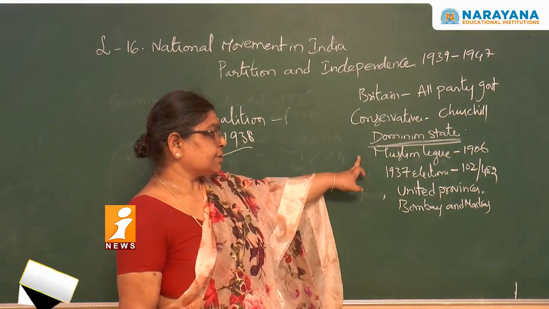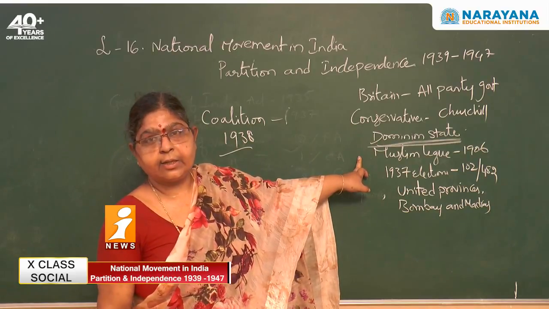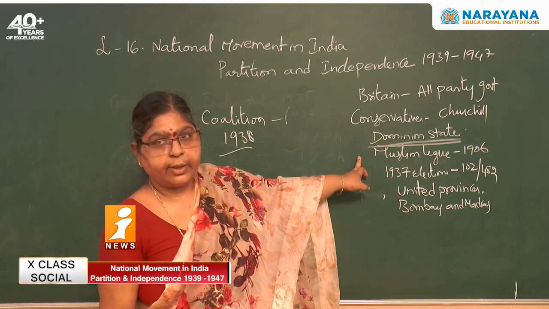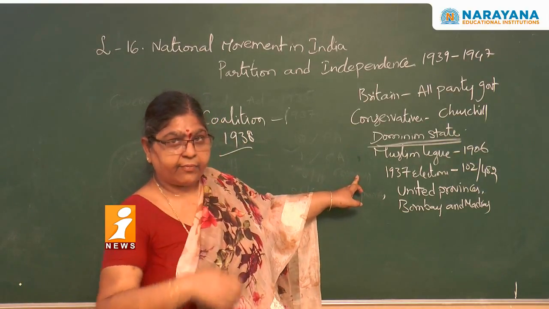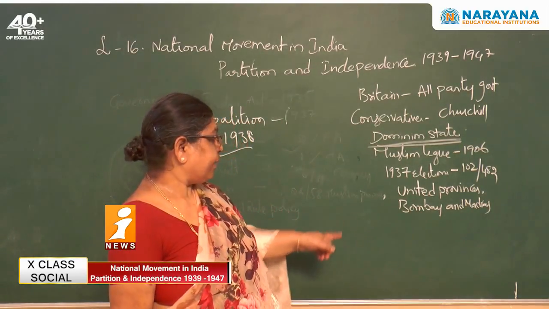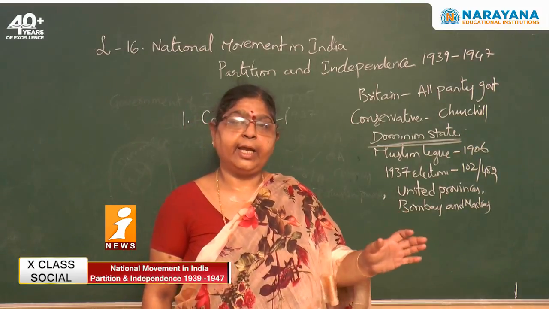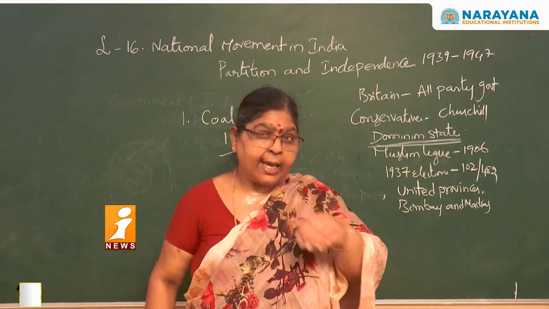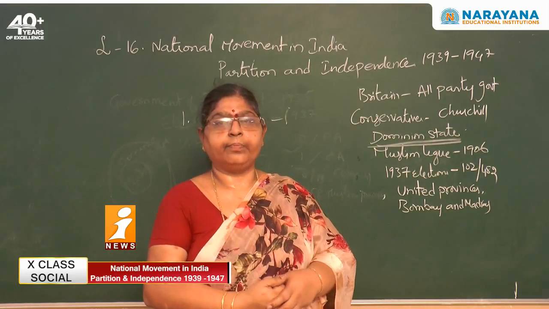And the second thing is, the Muslim League was formed in the year 1906, representing the interest of the rich landlords of the United Provinces. And even in the year 1937, the Muslim League won 102 seats out of 482. At that time, Congress won 26 seats out of 58 among Muslims. That means even among Muslims, Congress has got some power.